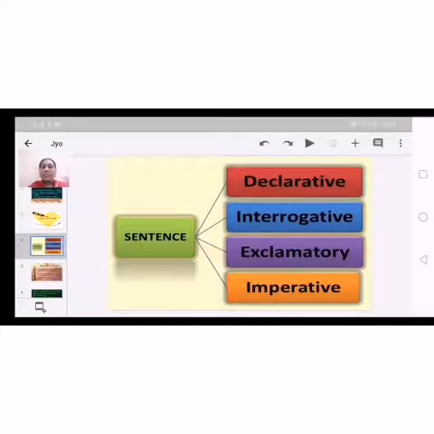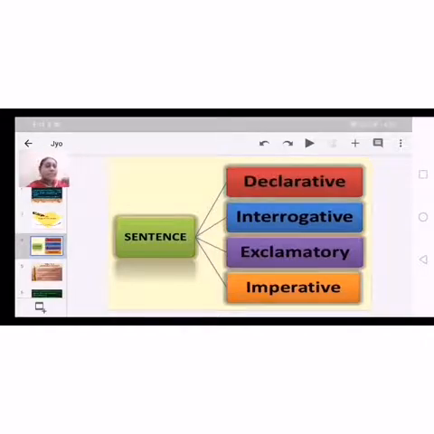The second category is interrogative sentences, the third category is exclamatory sentences, and the fourth category is imperative sentences. So this is the classification of sentences according to their grammatical structure and functioning.